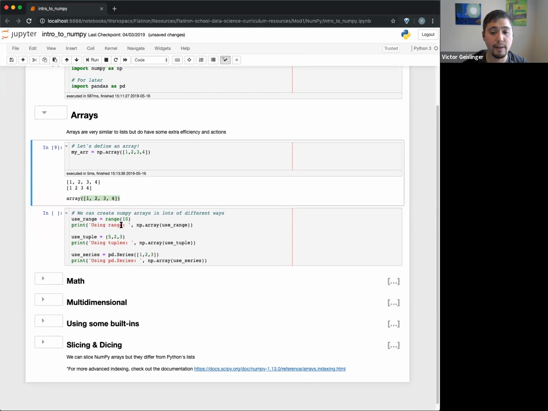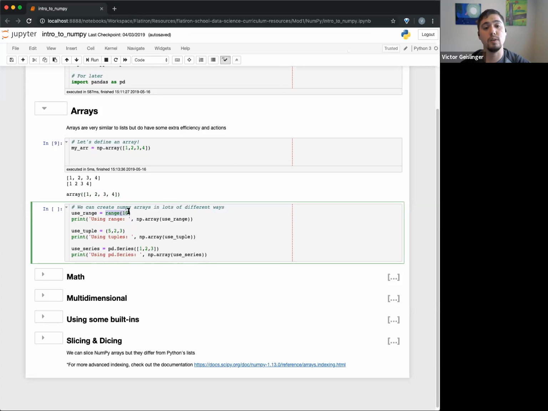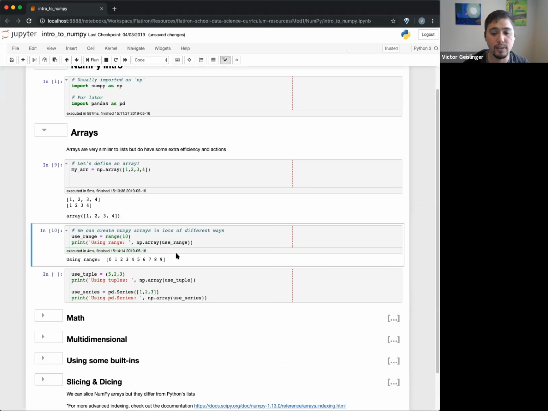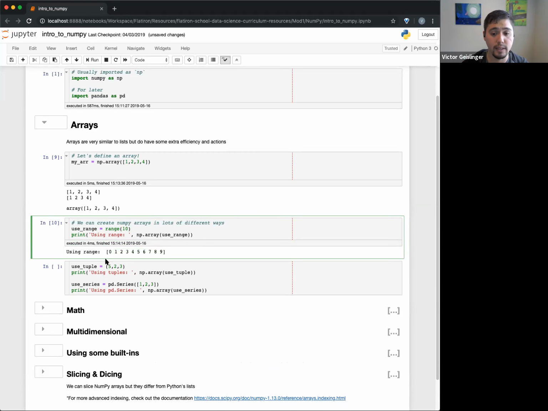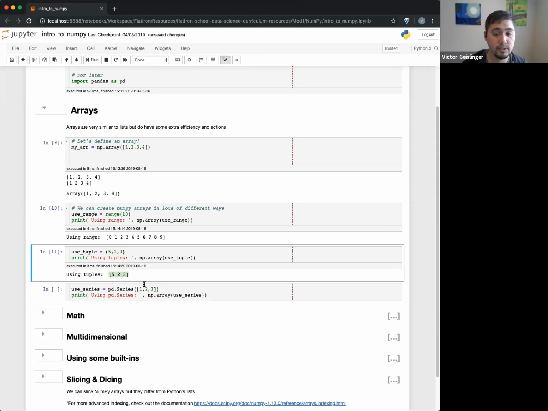With this, we can do very similar stuff as we can with a list. Right here I'm going to create a list. If you remember, using range 10 will create a list of 10 elements starting from 0, 1, 2, 3, 4, 5, all the way through 9. And I can create a NumPy array using that range. You can see here, there's now my NumPy array, and you can tell it's a NumPy array because I used print and there are no commas in there. I can do a similar thing with tuples. If I pass a tuple into a NumPy array, it'll create a NumPy array. Pretty straightforward.